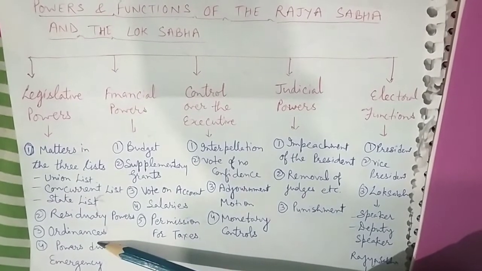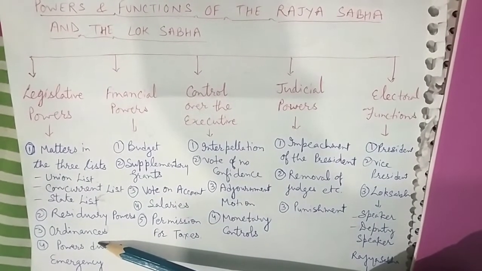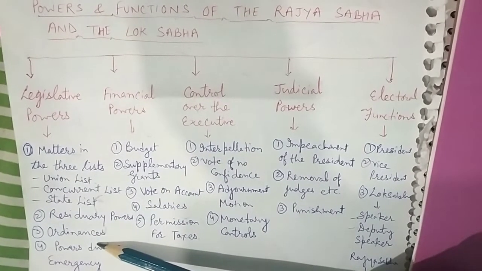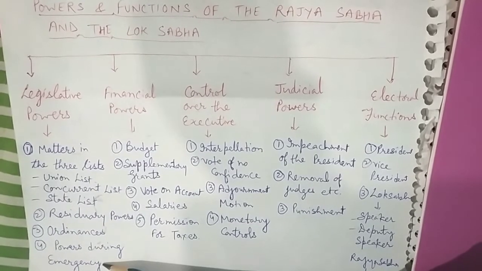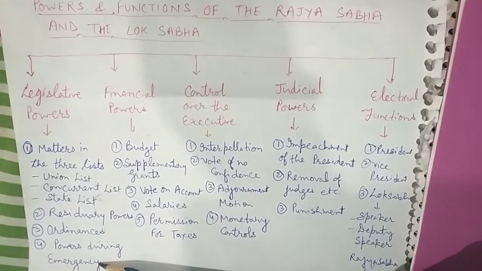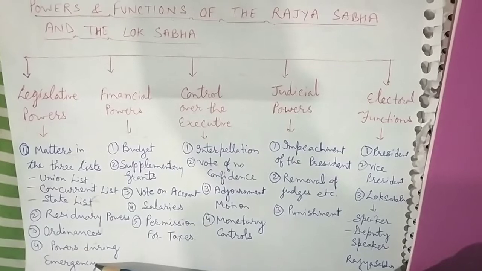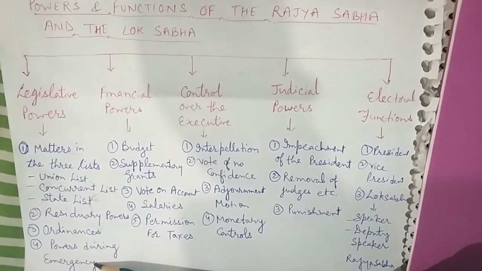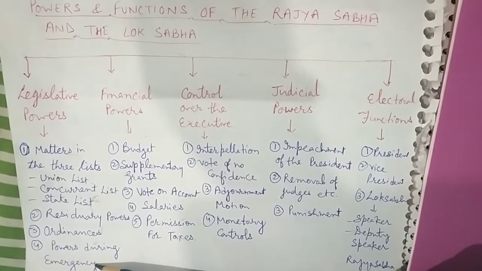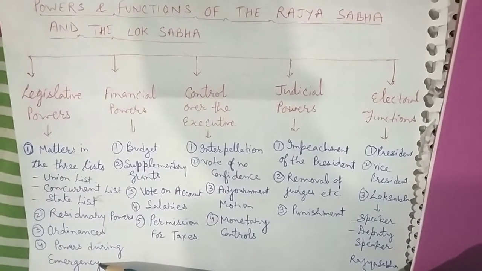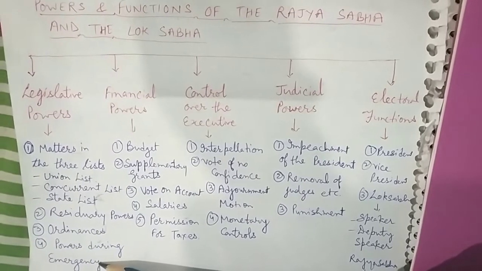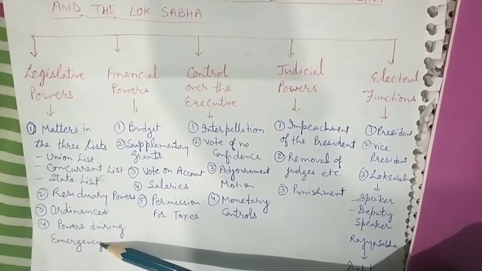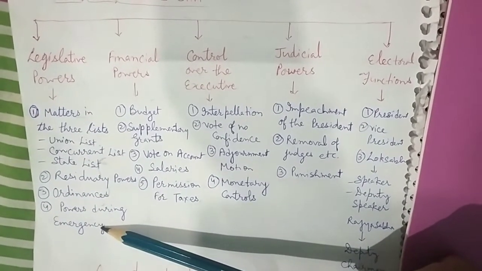Ordinances. It is an order of the President when both the houses of the Parliament are not in session. Powers during emergency. When there is a total breakdown of the constitutional machinery in a state, an emergency is declared in the state. During the period of emergency, the Parliament becomes the legislature in the state concerned and assumes all the powers, including the financial powers of passing the state budget.